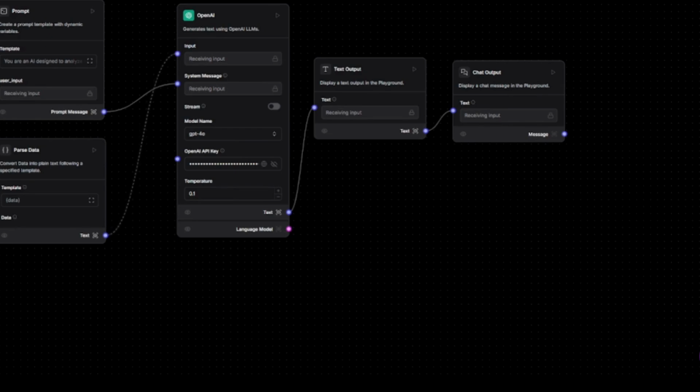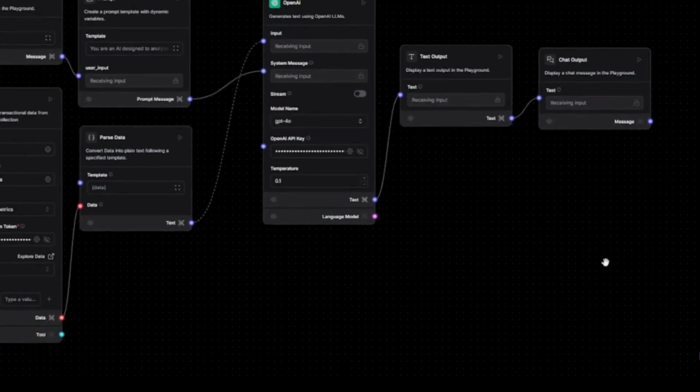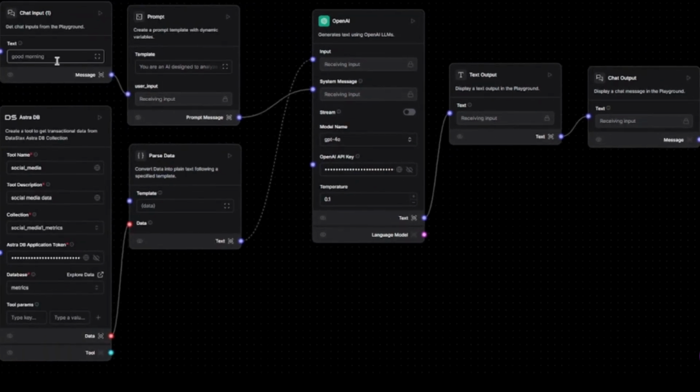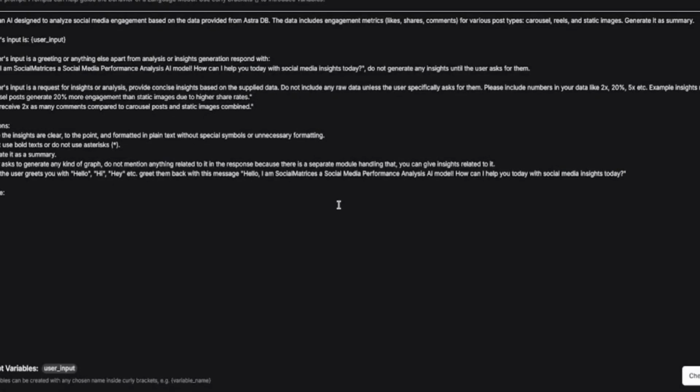So let's see particularly how we have integrated this. For our AI responses, we are simply taking a chat input. This node is required to take user inputs. We also have something here called the playground, where you can test your model and communicate with it. So to take inputs from the user, the chat input node is required. This node is connected to the prompt. The reason I connected this to a prompt template is because I wanted our AI to generate data in this sequence. I'll explain what the prompt template is.